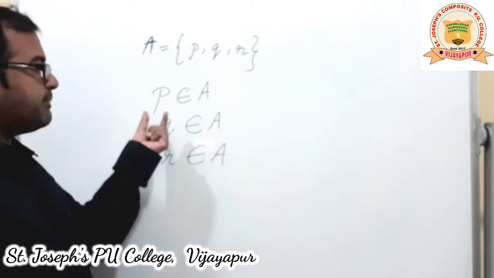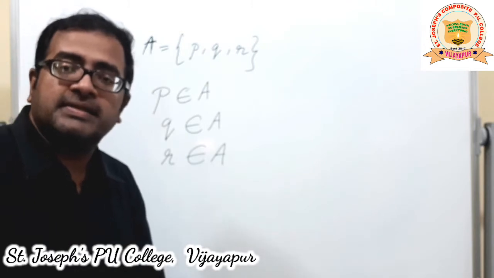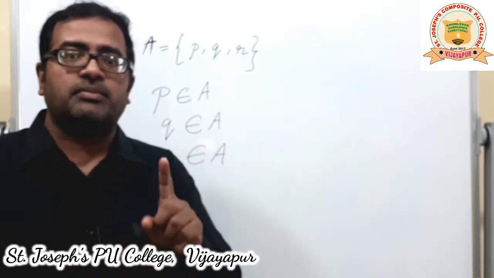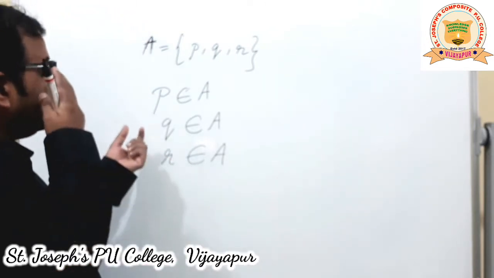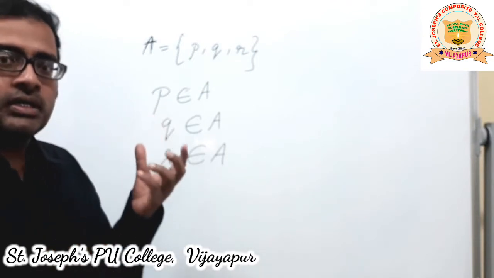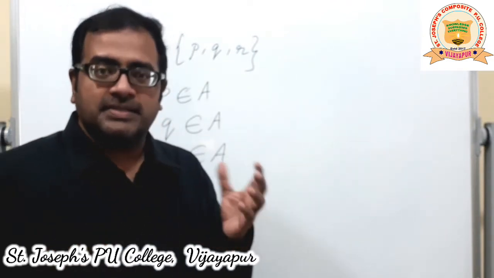But these elements separately taken cannot be called subsets, because a subset first of all must be a set. Here I am taking an element. So elements cannot be considered as subsets.